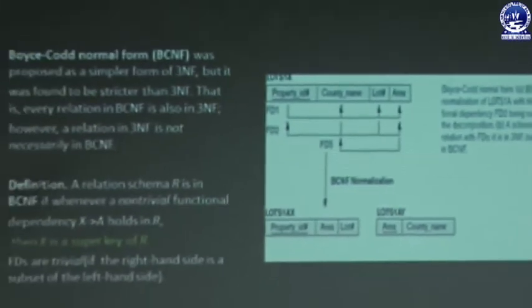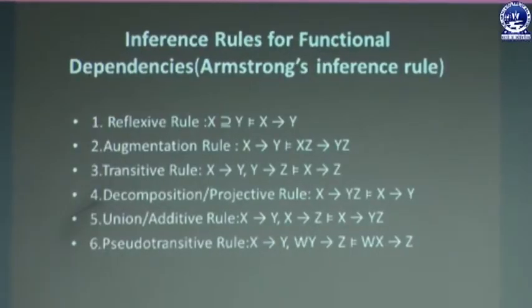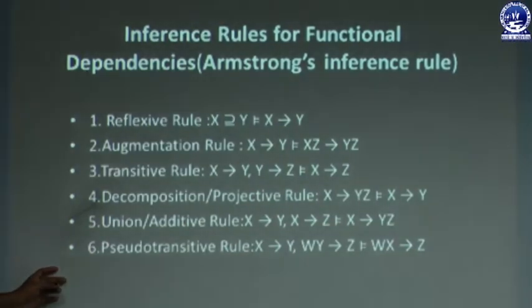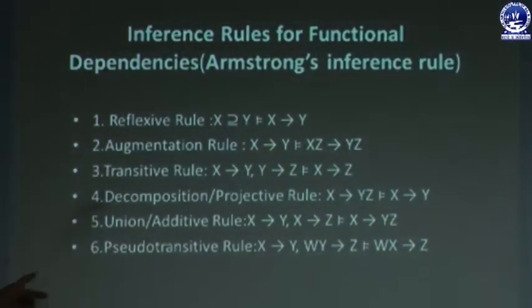Then we have to discuss what is multi-valued dependency and fourth normal form. Let us see what is multi-valued dependency. Then we have to discuss the different inference rules and closure property, and how we can evaluate the closure of a particular relation schema. These are the different inference rules for functional dependency. This is also called Armstrong's inference rules.